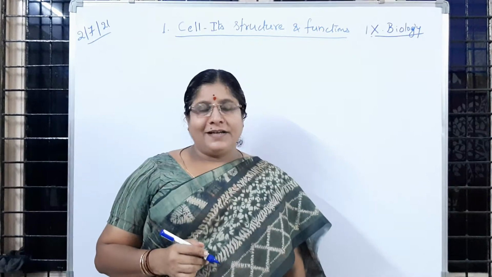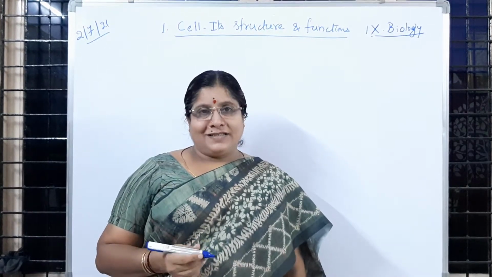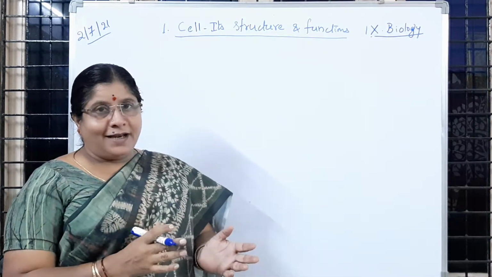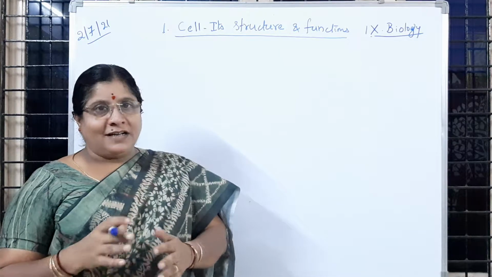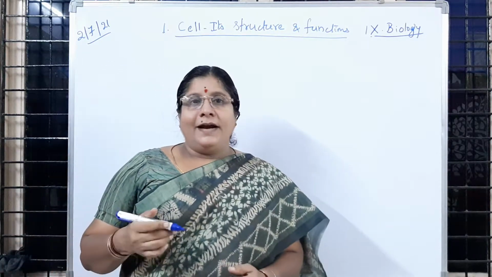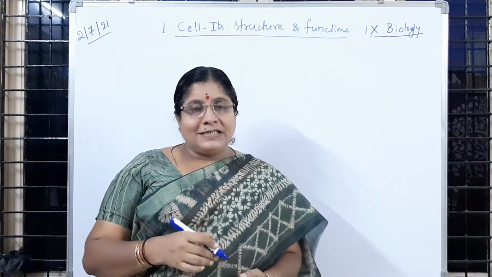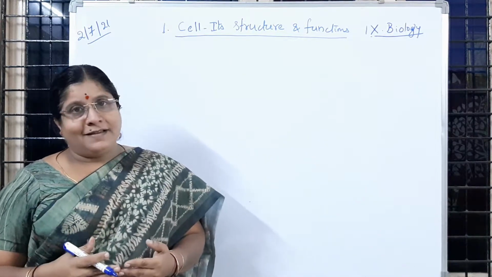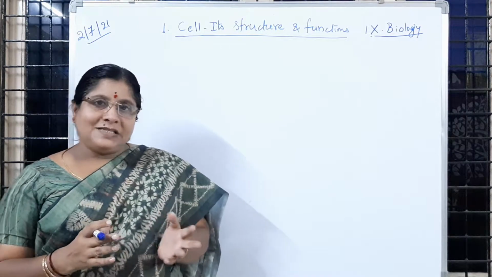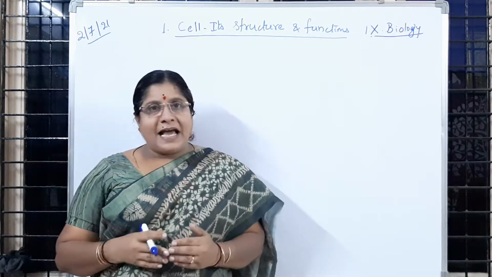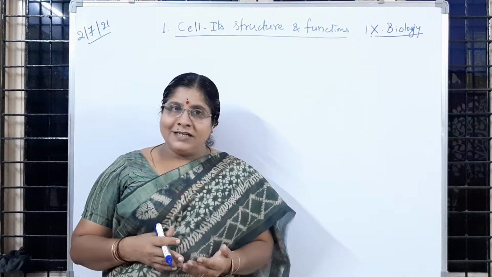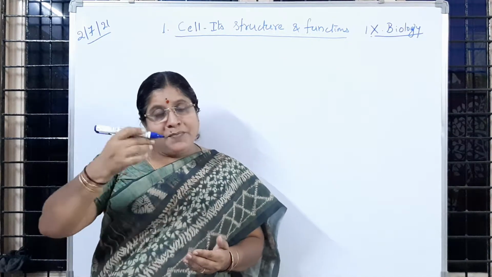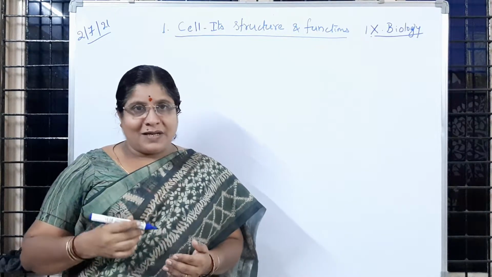Good morning, children. In yesterday's class, we were discussing the cell, its structure and function. Let us continue that lesson. What you learned in yesterday's class means what parts are present in the cell, and the differences between the plant cell and animal cell. Today, we are going to learn the important cell organelles which are present in a cell.